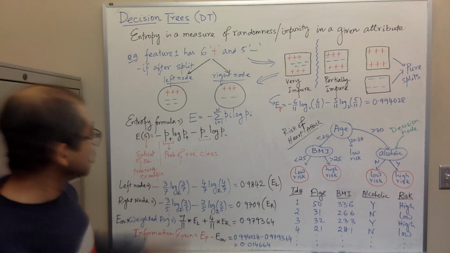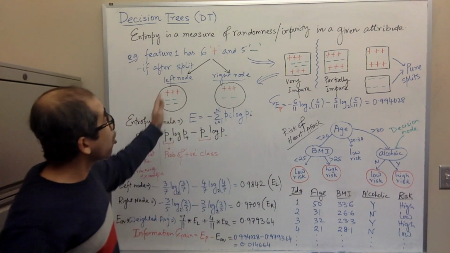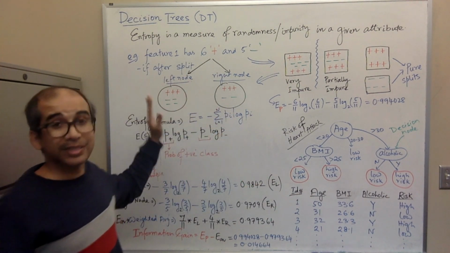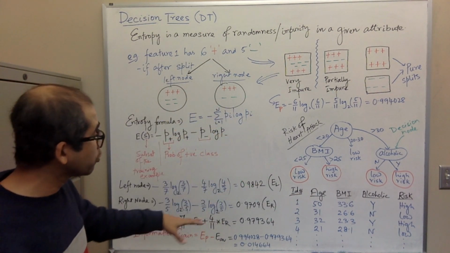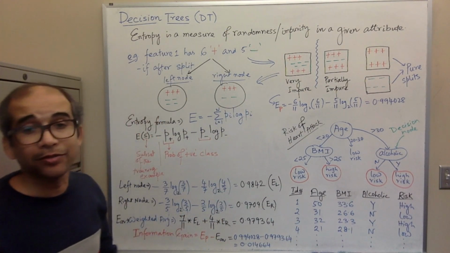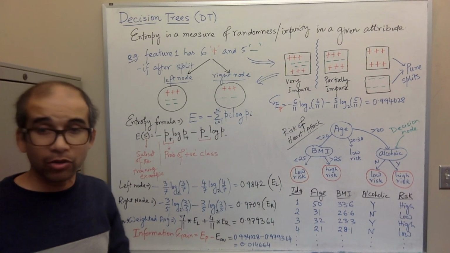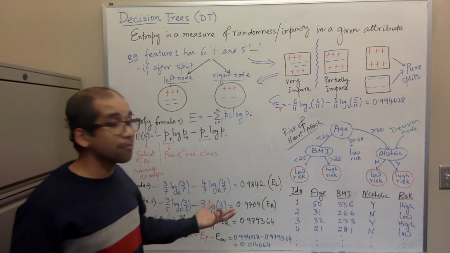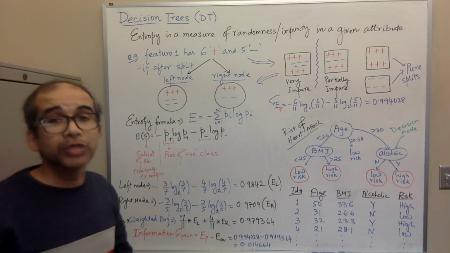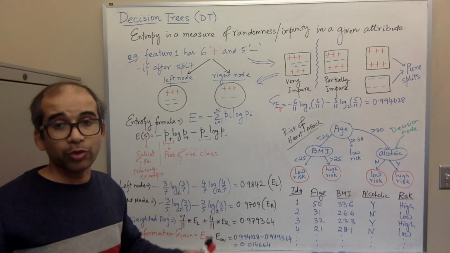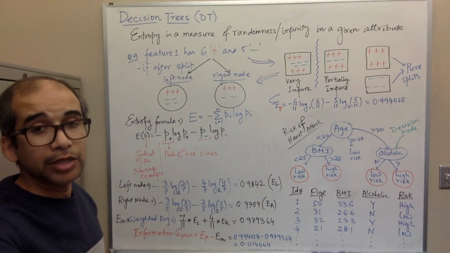In that way, using BMI, using alcoholic, for all of them I have to do the same procedure and then check which one gives us the maximum information gain: dividing by age, or dividing by BMI, or dividing by alcoholic or not. Whichever gives the maximum information gain, we'll choose that as the root node, and in that way at every level, we choose a decision node.